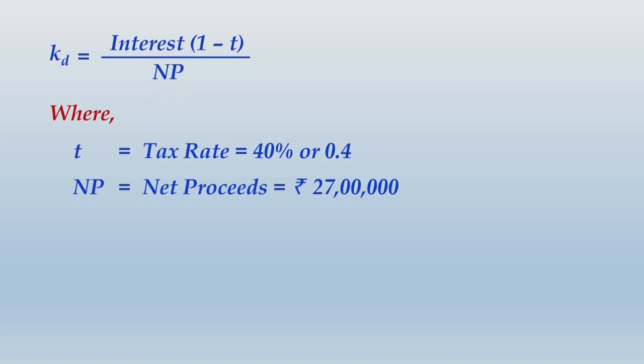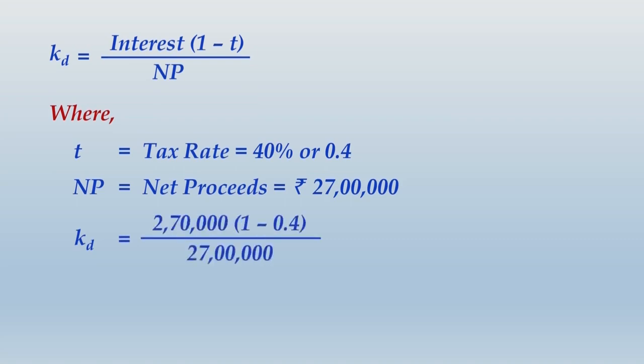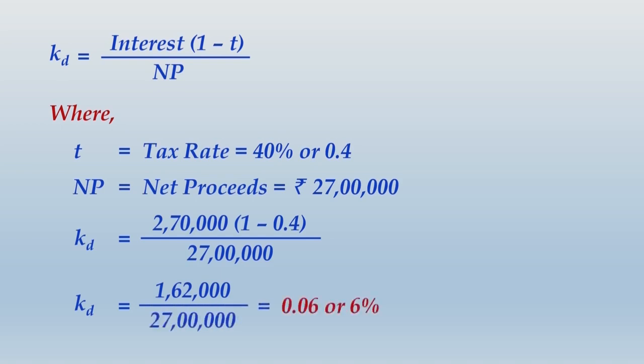So when you apply the calculation of KD, that is cost of debt, interest will be 2,70,000. 1 minus tax rate will be 1 minus 0.4, that will be 0.6, and the denominator will be 27 lakhs. So now you can easily compute the cost of debt, which will be 1,62,000 divided by 27 lakhs, that will be 0.06 or 6%, and that will be end of the solution.